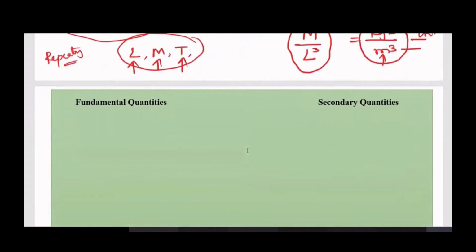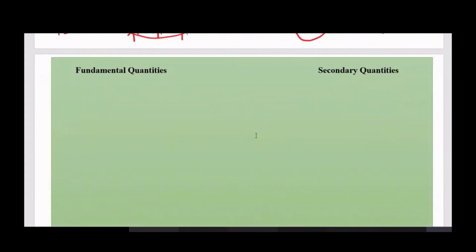So, next topic. There are two types of quantities that come into the picture, that is fundamental quantities and secondary quantities. Dear students, fundamental quantities are also called fundamental variables. Keep in mind, these fundamental variables. Secondary quantities, secondary variables. Fundamental dimensions, it is also called dimensions. Fundamental dimensions, secondary dimensions.